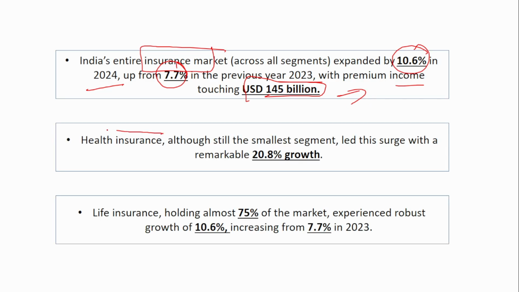Okay. The health insurance saw a remarkable growth of 20.8%, and life insurance, which is the major market, holding almost 75% of the insurance market, experienced robust growth of 10.6%, increasing from 7.6%. Okay. So the life insurance grew by 10%, and the health insurance grew by 20%.